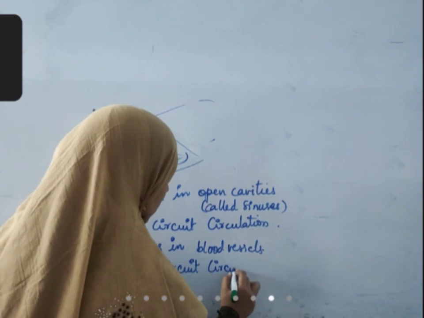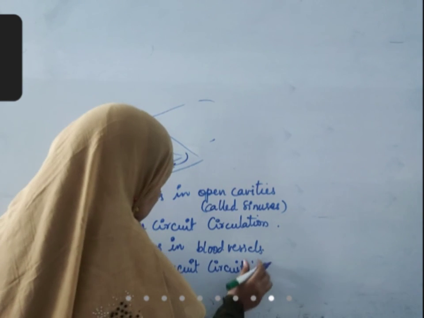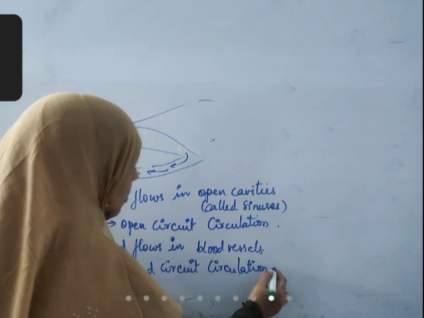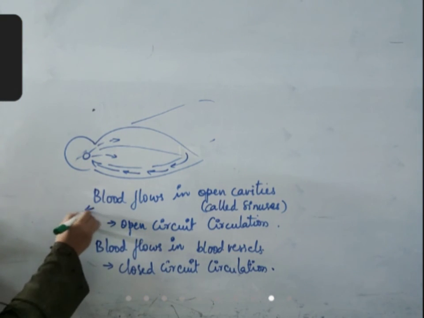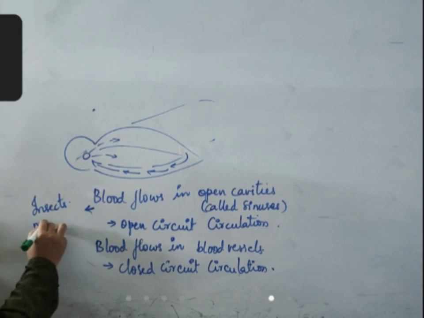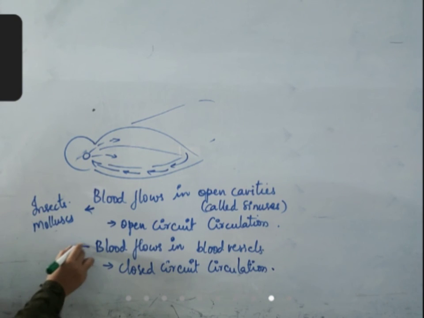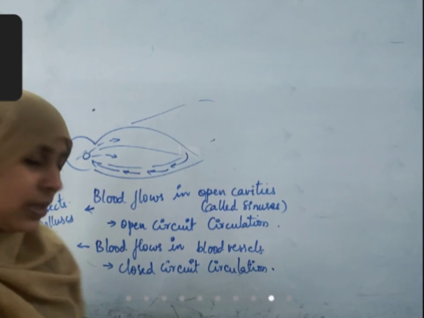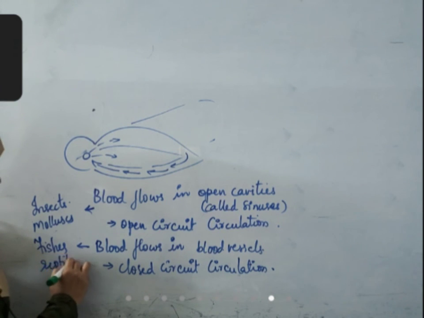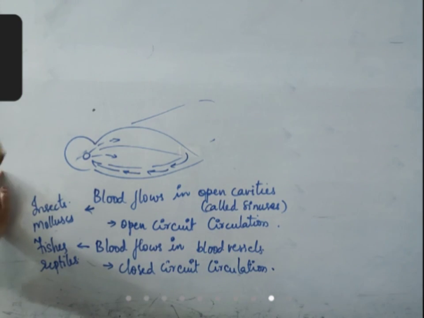Examples for open circuit circulation are insects and mollusks. Closed circuit circulation is seen in all the higher organisms: fishes, reptiles, amphibians, mammals, all have closed circuit circulation. Okay.